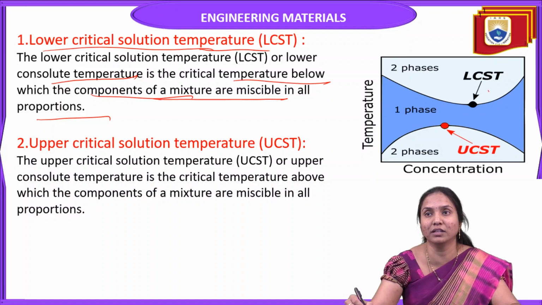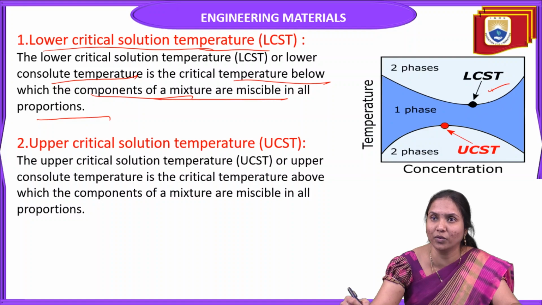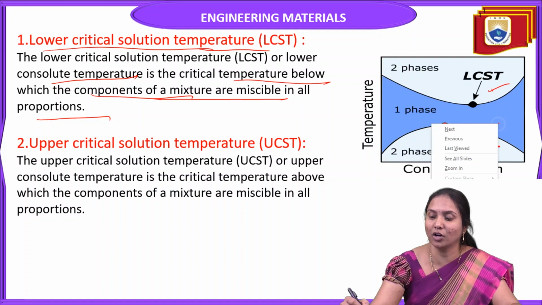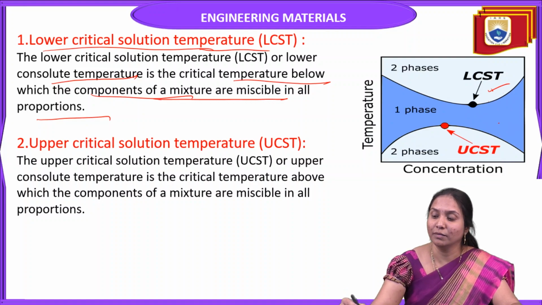For example, in this graph drawn between concentration and temperature, here is the lower critical solution temperature, the critical temperature below which the components of a mixture are miscible in all proportions.